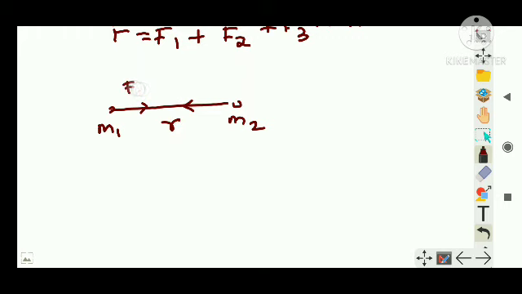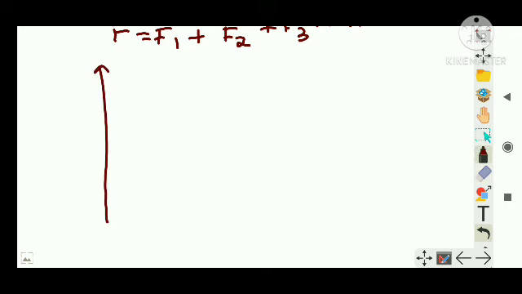So this is the force experienced by the first mass with respect to the second, and F21 is the force experienced by the second mass with respect to the first. Either way you can understand. I'm redrawing it again, guys, because you have to represent it vectorially. So two axes x and y I have marked.